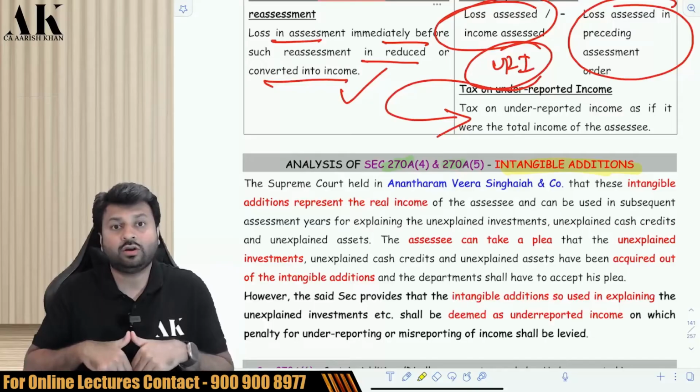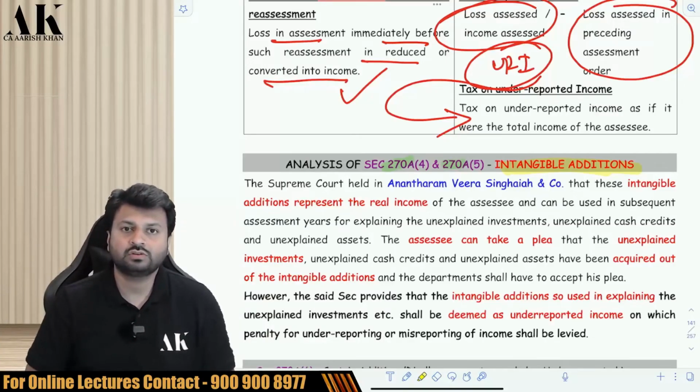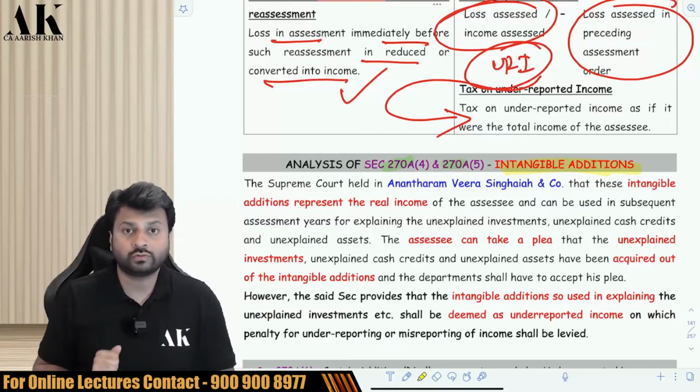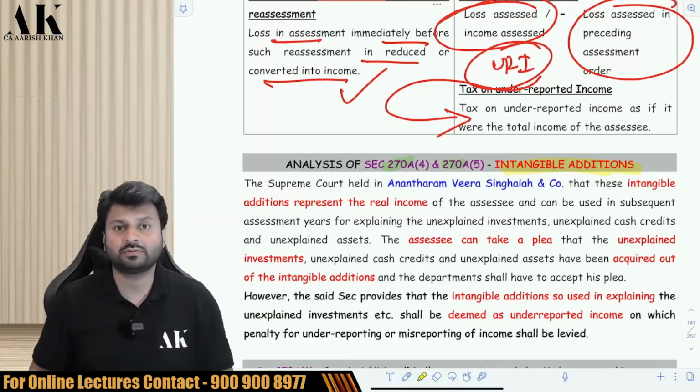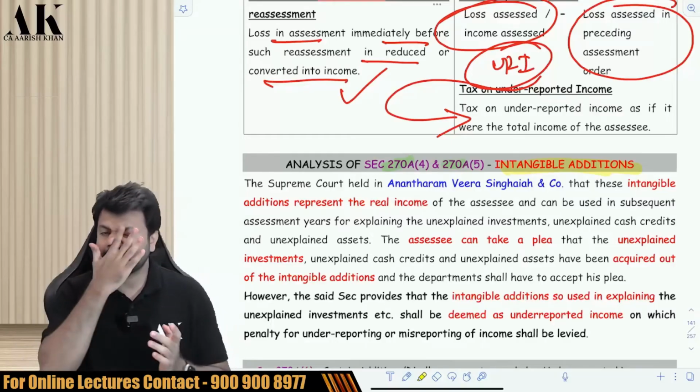He does not have any authentic reasons for that, but he will add back those things based on industry average. So industry average is 20%, so you should also show 20% as profit. Why are you not showing 20% as profit? This is what the AO will raise the question as. So in case the AO raises such a question, then you have to add back that much amount. And that addition is called an intangible addition.